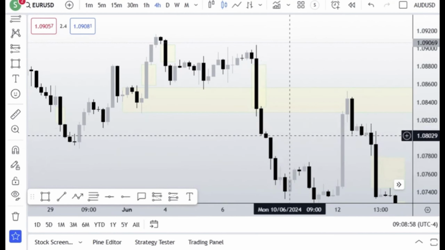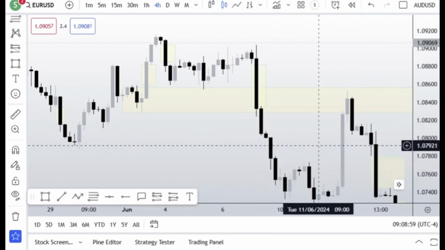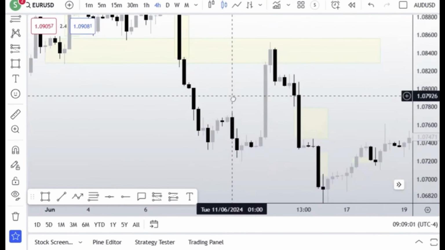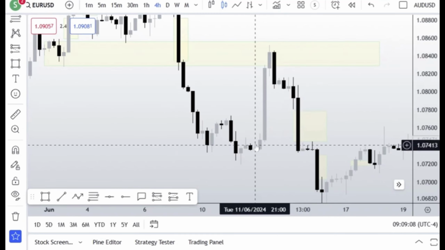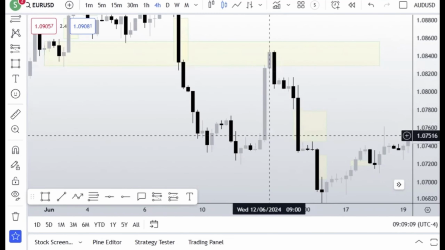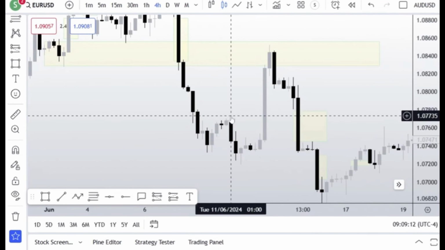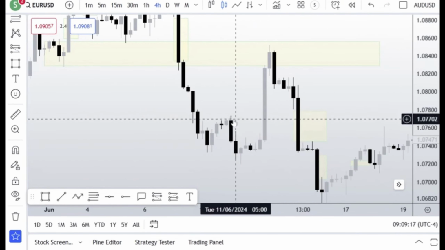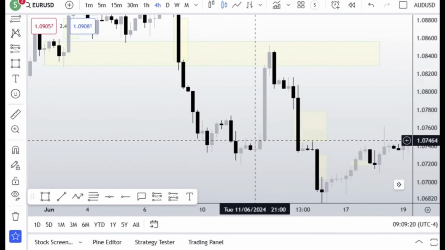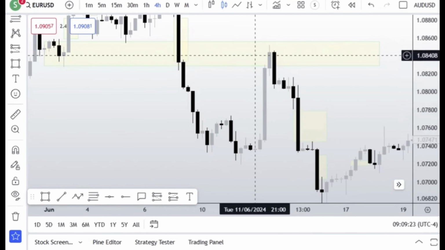So this is the science that repeats itself over and over. And as you can see, we had this big push here. So remember what I told you? You must not see a big push and think, okay, I think now the trend is about to change again because we have this change of character. No, it's not going to change. Why? Because we have an objective to balance price through the overlapping gap, which is over here.